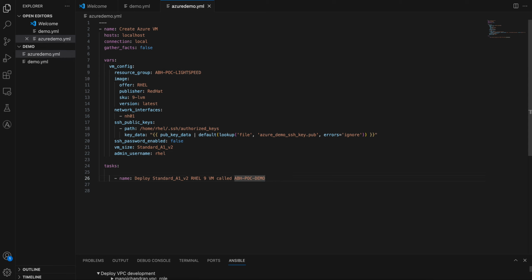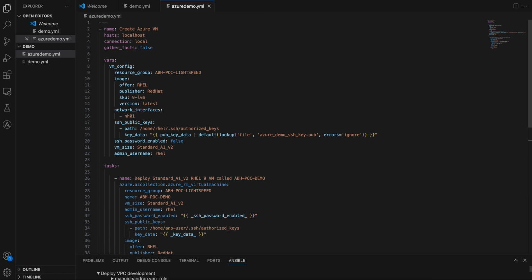Let's place the cursor at the end and hit enter, and see how this result comes, and how soon, and whether it is consuming most of the variables or not. Let me tab it. Fine. Now see, the ABH POC Lightspeed that I mentioned is taken from the vars, and after that it has mentioned the name I wanted. Then it has mentioned the admin username and SSH keys, what I mentioned over there.